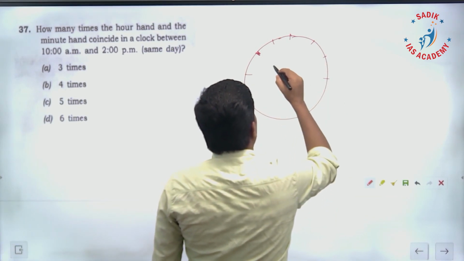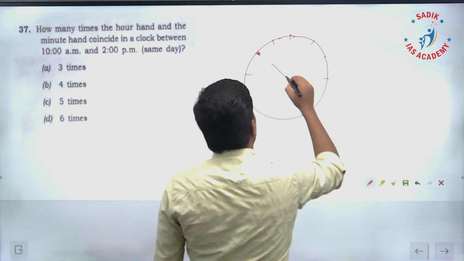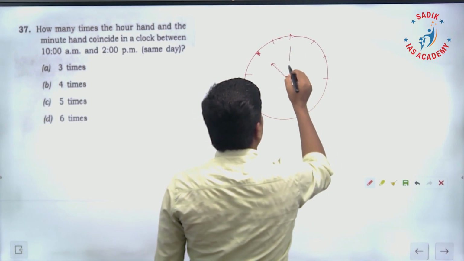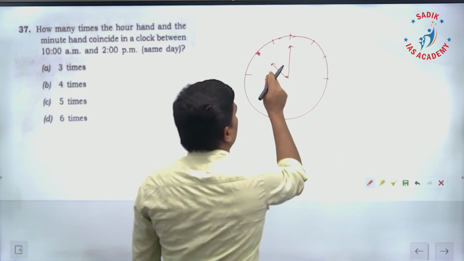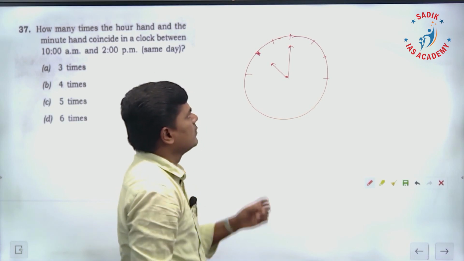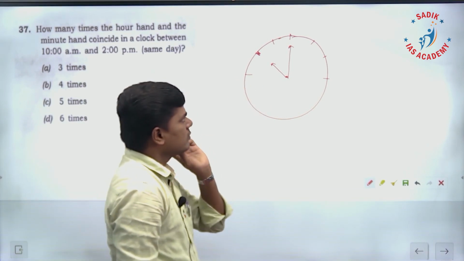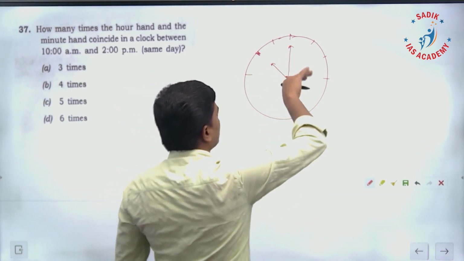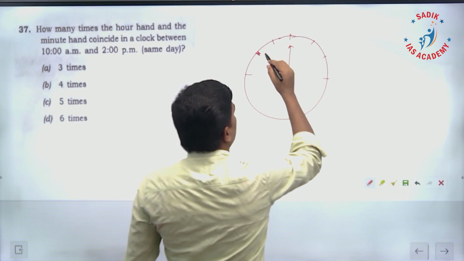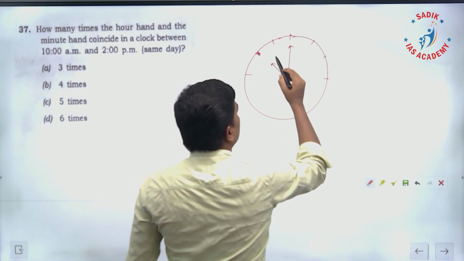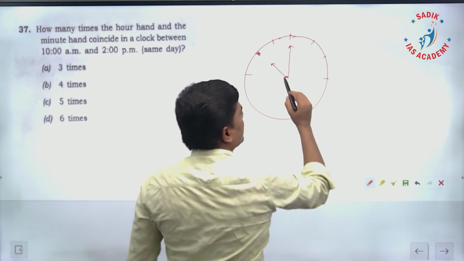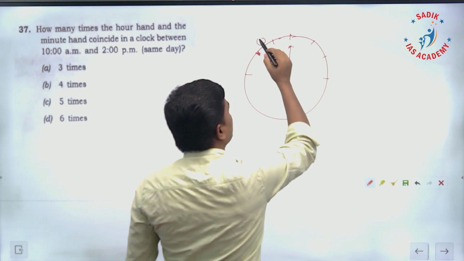See, at 10 o'clock the hour hand is going to point to 10, and the minute hand is going to point to 12. So after 10 it will move. In between 10 and 11, the minute hand and hour hand will cross here. One time will coincide in between 10 and 11.